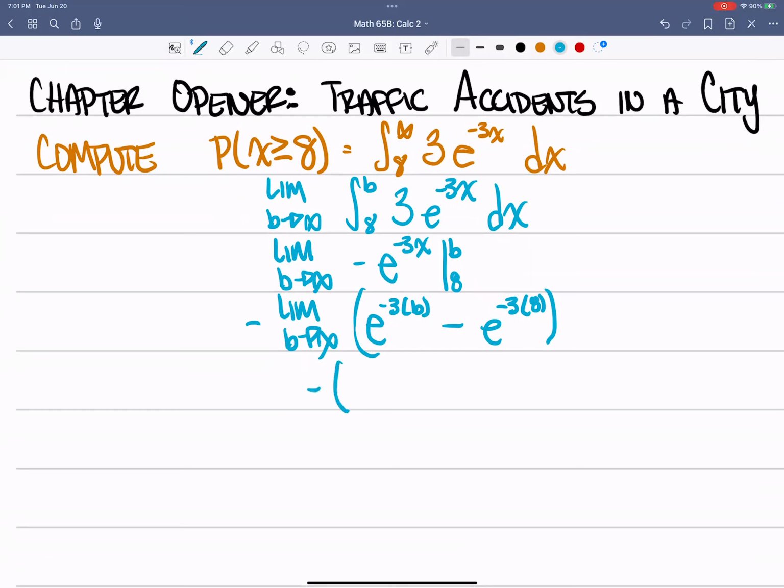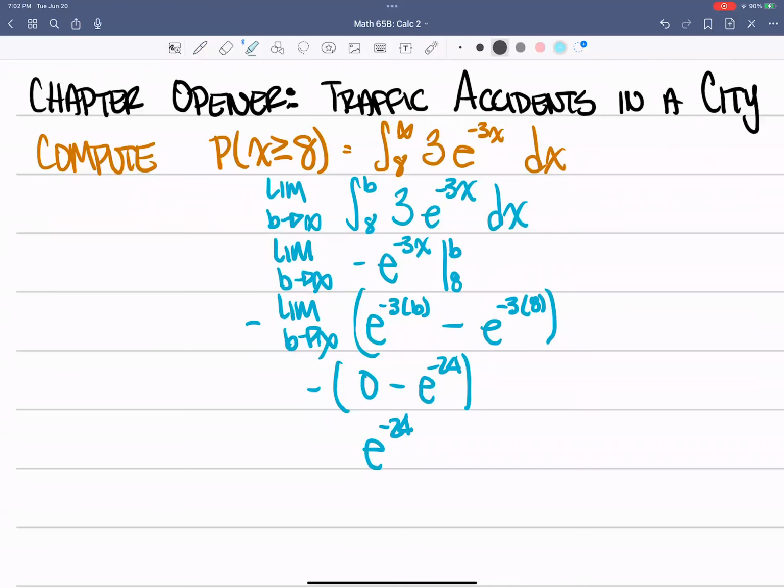So we have negative times, since this is going off to infinity and this is actually the reciprocal, we could think of it as e to the infinity, which would give us a really, really big number, which makes that whole fraction go to 0. So we have that minus e to the negative 24. Altogether, this would be e to the negative 24, which tends to be a really, really small number, but nonetheless, it converges to this value.